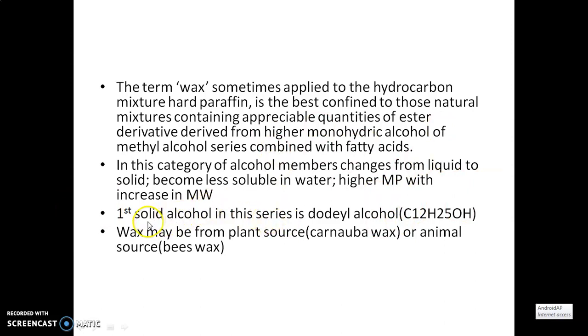Initially these alcohols are liquid in nature, but we get solid alcohols. The first solid alcohol in this series is dodecyl alcohol, which is C12H25OH. Other waxes are cetyl alcohol, which can be used in the form of a wax. Wax may be obtained from plant sources or from animal sources. An example of plant wax is carnauba wax, and animal wax is beeswax.